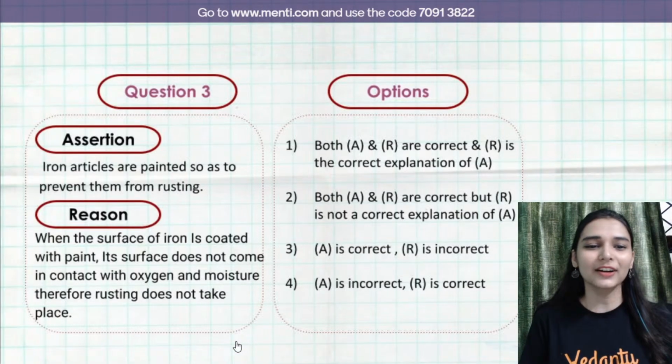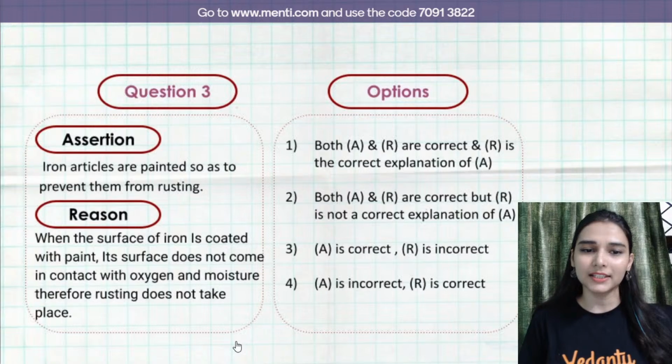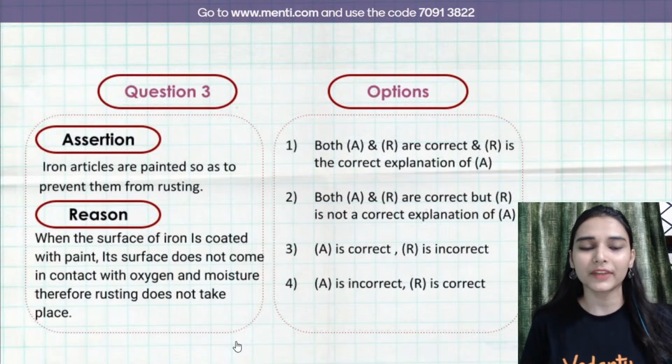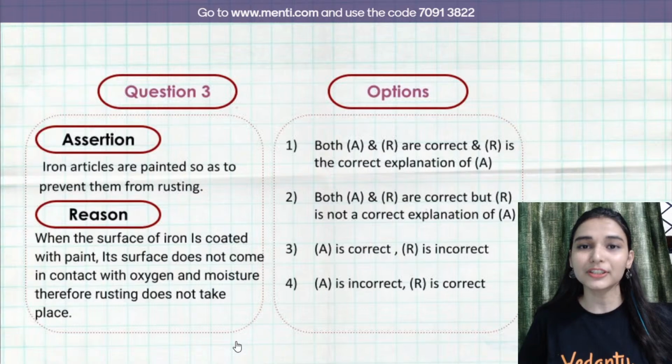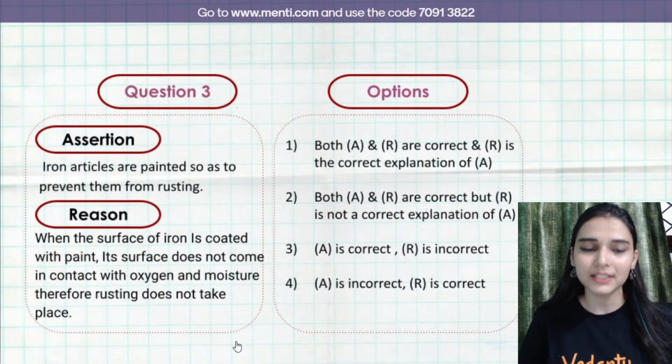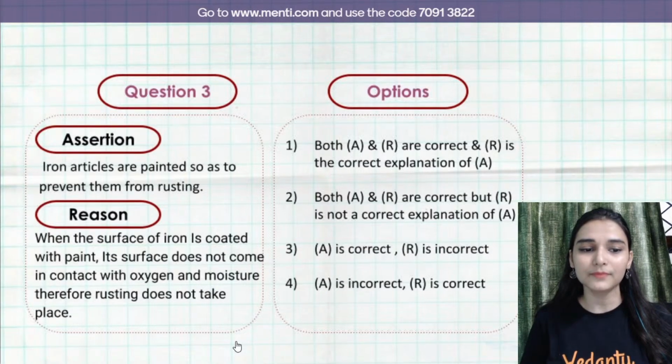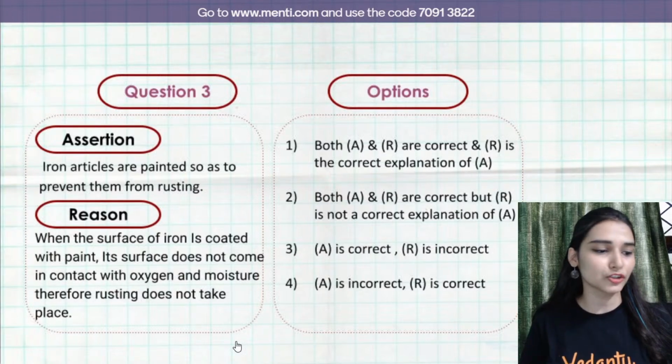There you go. Third question on your screen, read it carefully. Assertion says iron articles are painted so as to prevent them from rusting. True or false? Reason: when the surface of iron is coated with paint, its surface does not come in contact with oxygen and moisture, therefore rusting does not take place.